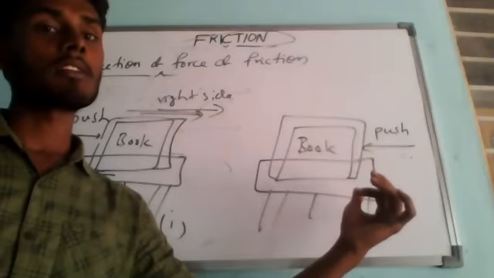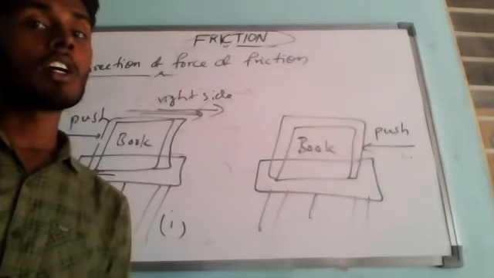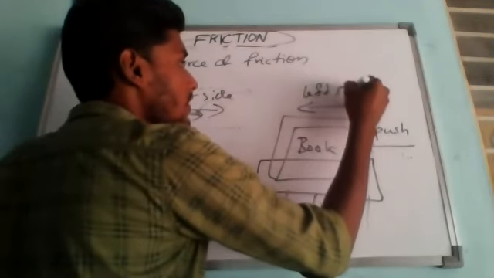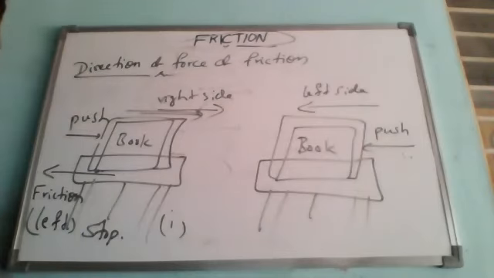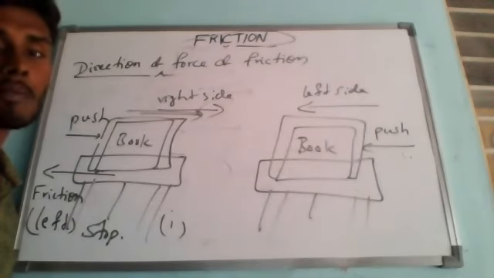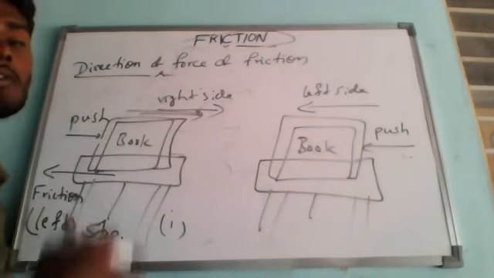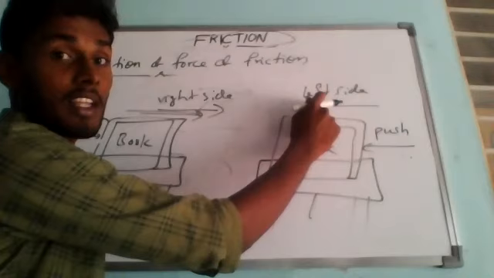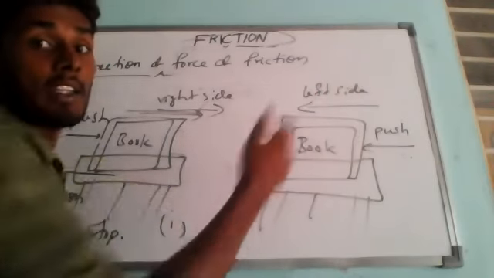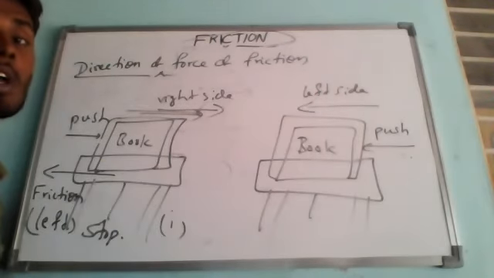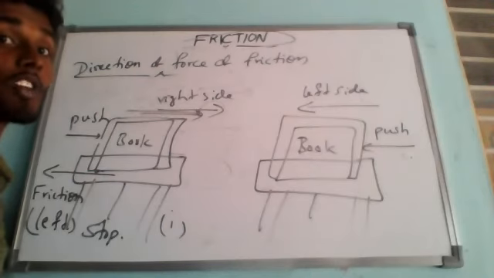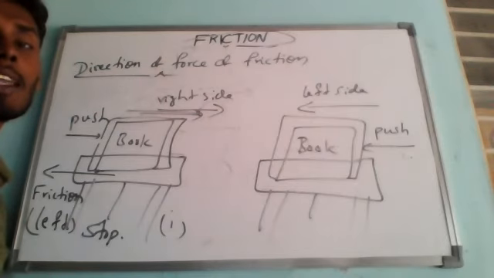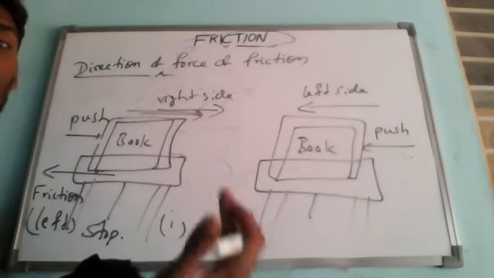So now let us give a push to the book towards the left side. Understanding, this side is the left side. I am giving the push towards the left side. So what is going to happen? The motion of the book is also in the left direction. We will find that the book moves some distance towards the left side, and then it stops. Correct or not? Yes. Since the book moving towards the left side stops on its own, the meaning of that is that the force of friction is acting on it in the opposite direction.